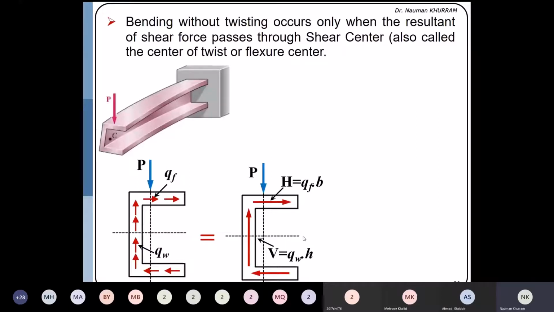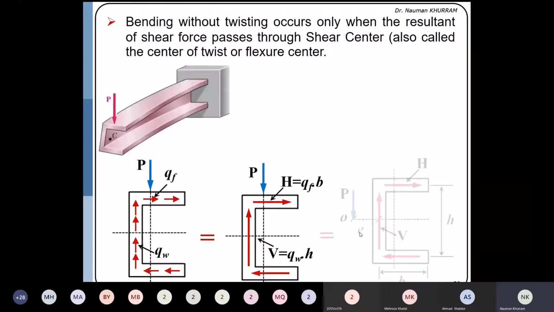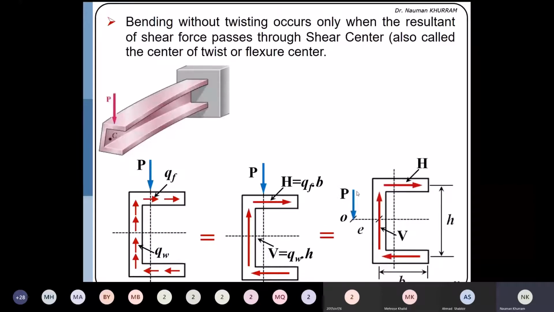It means that even though the load is passing through the principal axis, due to the horizontal shear stress or the shear flow which is produced in the flange and the web, the section is twisting in the clockwise direction. So here, how can we avoid this? This can only be avoided if we apply the force P in such a way that it must counter the clockwise moment produced by the V force and H force.